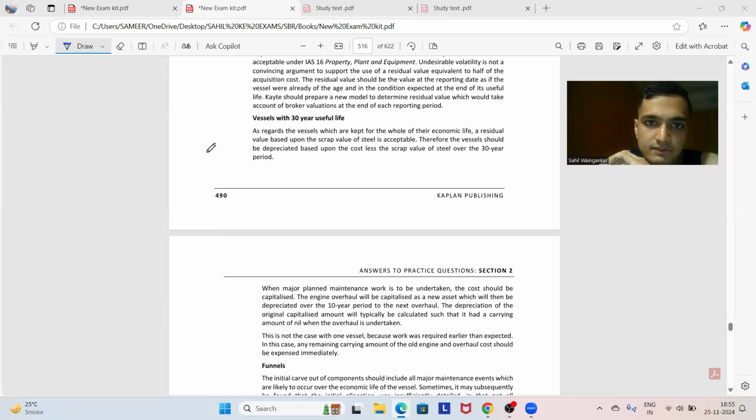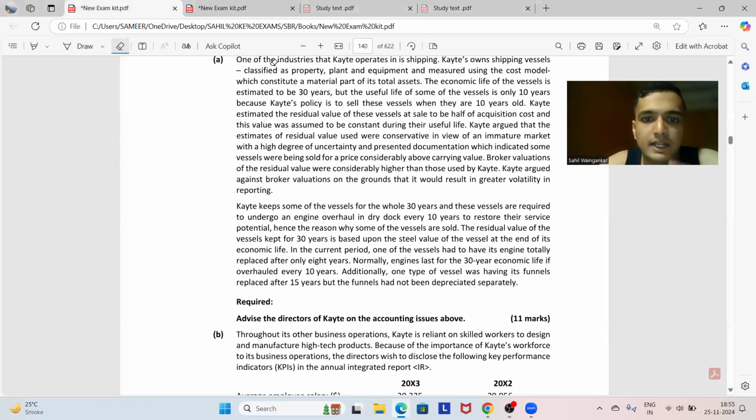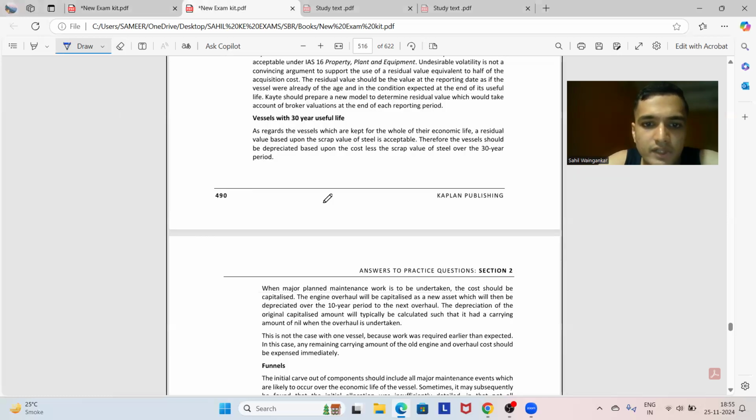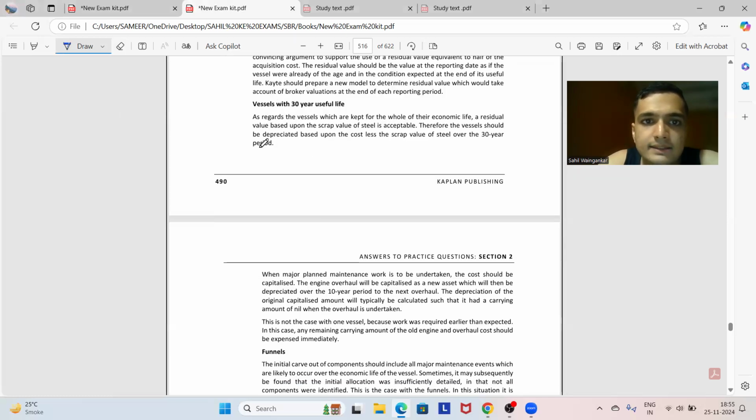लेकिन ये देखो, vessels with the age of 30 years, ये भी इन्होंने इसमें इंक्लूड किया हुआ. ओ हाँ, ये तो अपन ने भी बोला था ना कि वो 10 years में चेंज करते रहते हैं. हाँ, we had said this. As regards to the vessels which are kept for the whole of their economic life, a residual value based upon the scrap value of the steel is acceptable. हाँ, ये अपन ने बोला था कि it is acceptable. Therefore, the vessel should be depreciated based upon the cost less scrap value of the steel over the 30-year life.